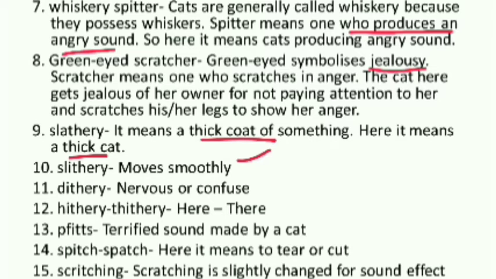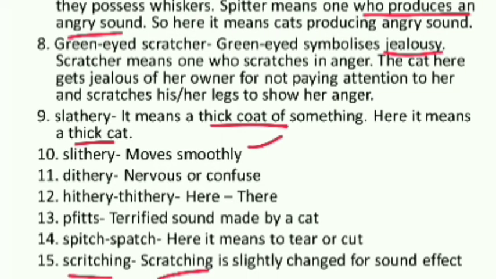Piffed. Piffed means it is a sound, a terrible sound. When the cat is terrified, meaning when the cat is afraid, then they make this sound. And spitch spat is actually a word which means here tear or cut. This screeching, there is no word like screeching. It is slightly changed in the spelling so that it rhymes with the other words in the sentence, but it means scratching. So these are the word meanings, and you have to understand them first to know the poem.